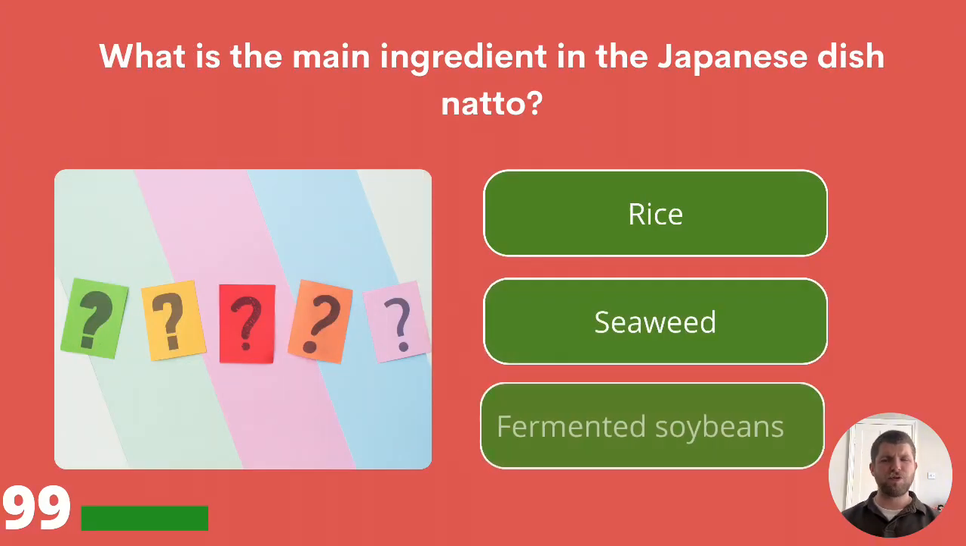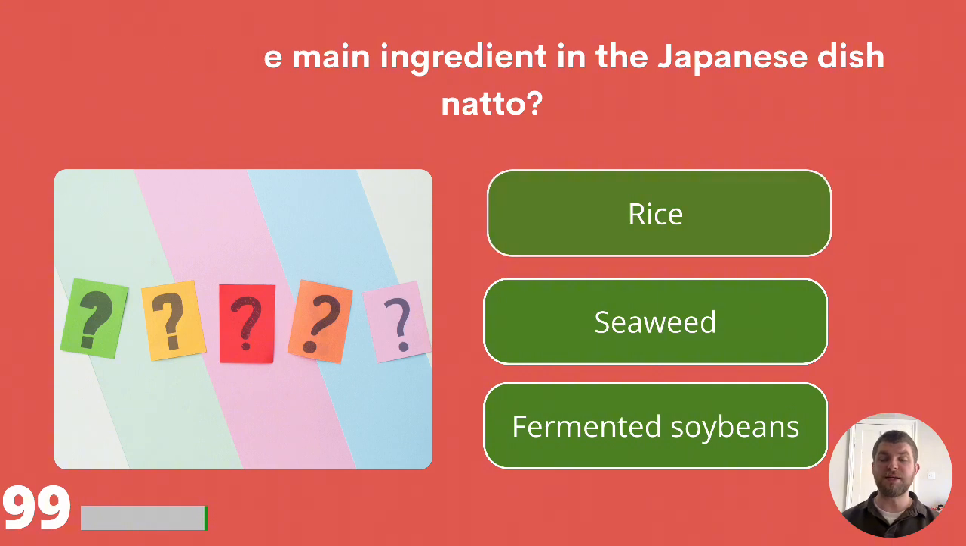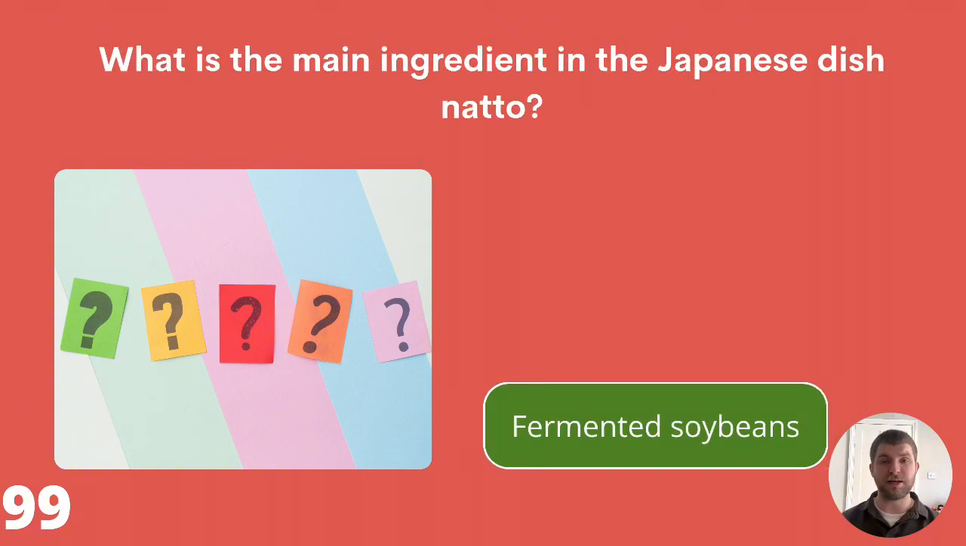What is the main ingredient in the Japanese dish natto? Rice, seaweed, or fermented soybeans? If you order the Japanese dish natto, the main thing you'll be eating is fermented soybeans.